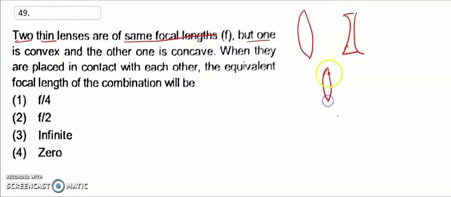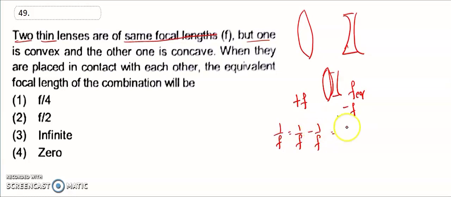What is the equivalent focal length? The convex lens has focal length f, and this one is minus f. So 1 by F is equal to 1 by f minus 1 by f, which is 0. So F is equal to 1 divided by 0, that is, infinity. The third option is the right answer.